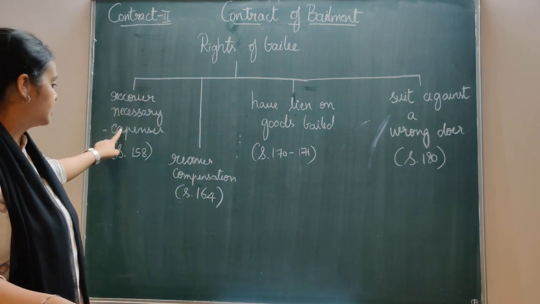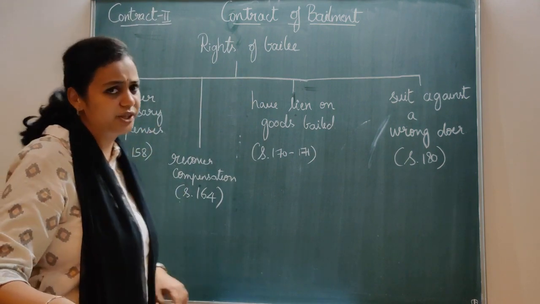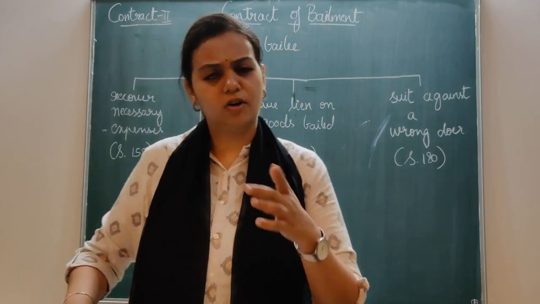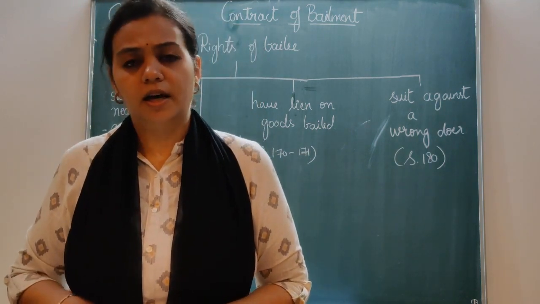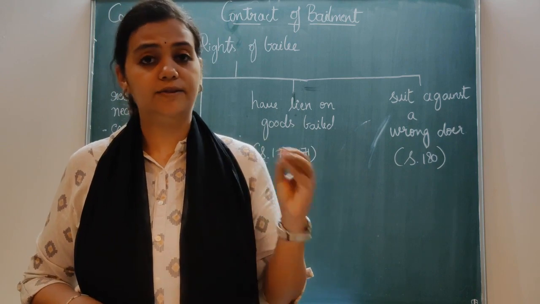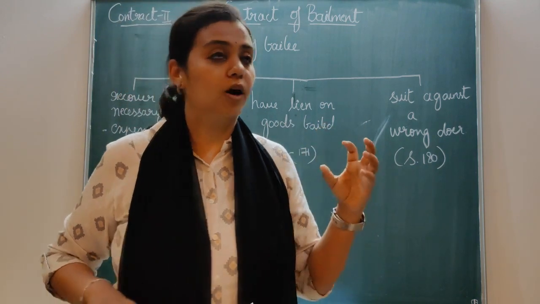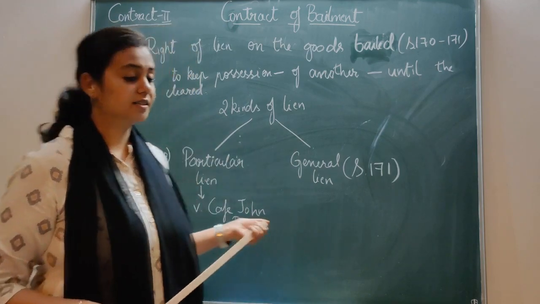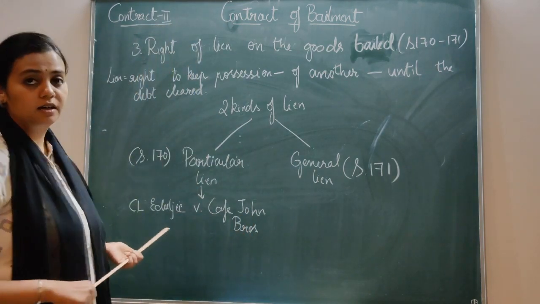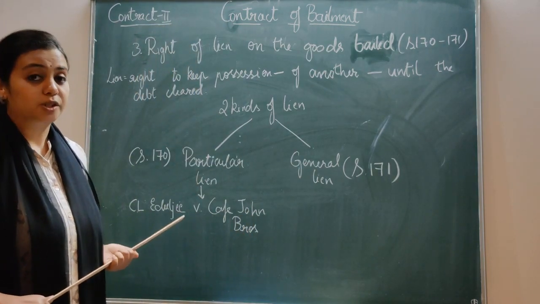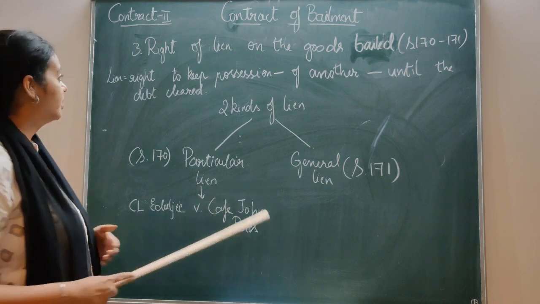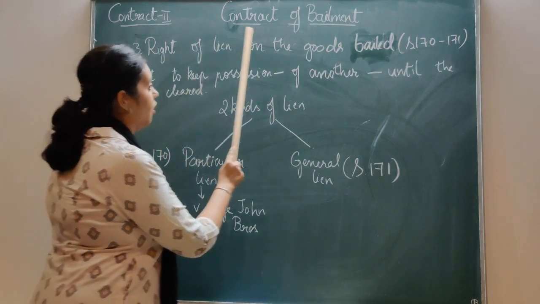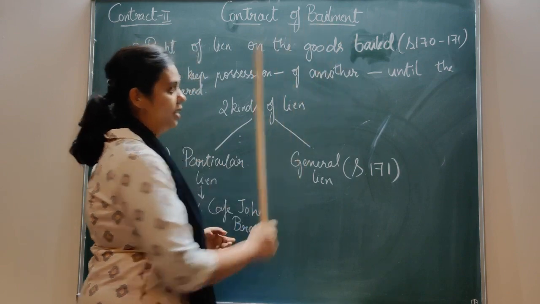So these two are really very important: recover necessary expenses and recover compensation. You can get to know this from the definition itself. The definition is so clear that it gives you an idea of the duties and rights of a bailee. Now let's discuss the third right which the bailee has got. The third one is the right of lien on the goods bailed.